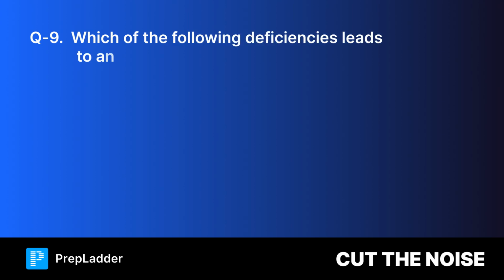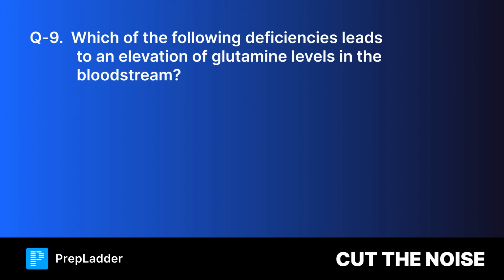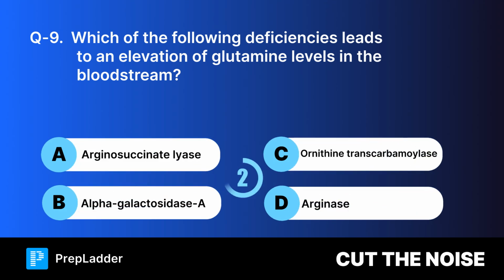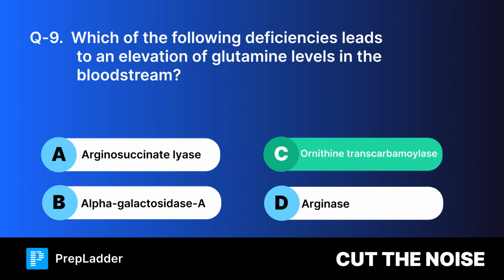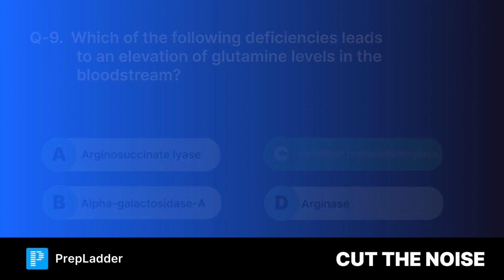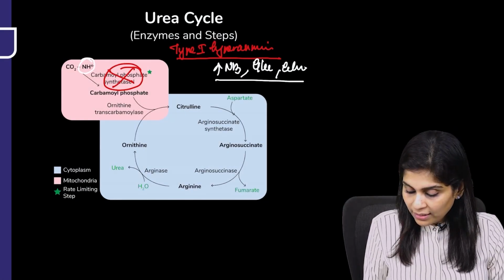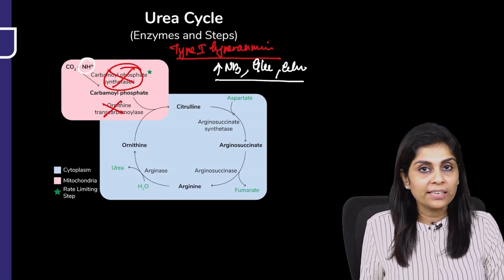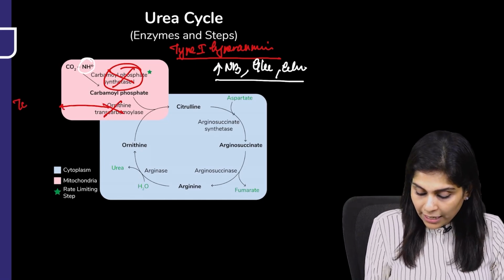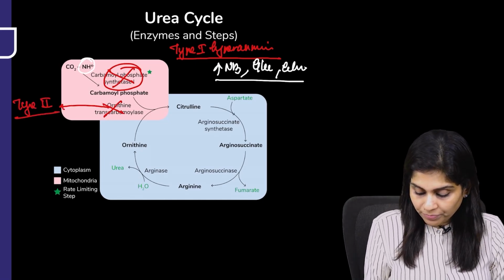Question 9. Which of the following deficiencies leads to an elevation of glutamine levels in the bloodstream? Your options are, and the correct answer is ornithine transcarbamylase. Here's the explanation. Ornithine transcarbamylase is defective. That is called type 2 hyperammonemia.